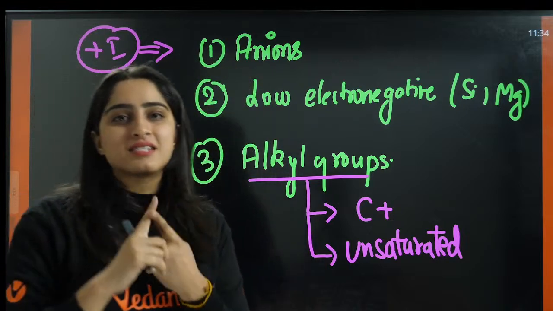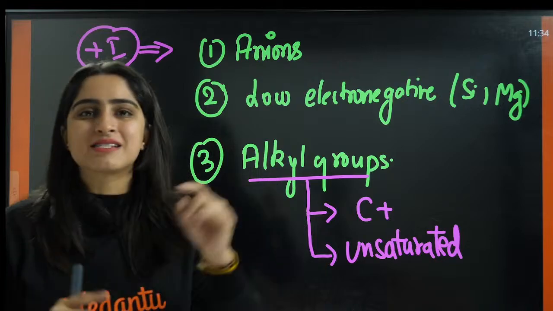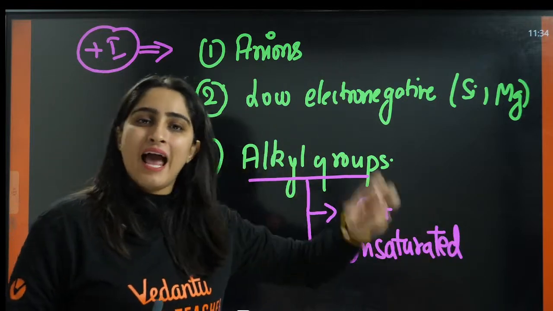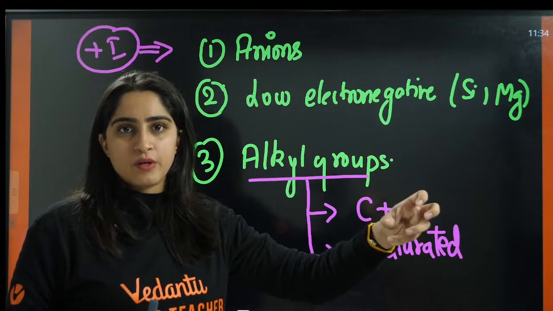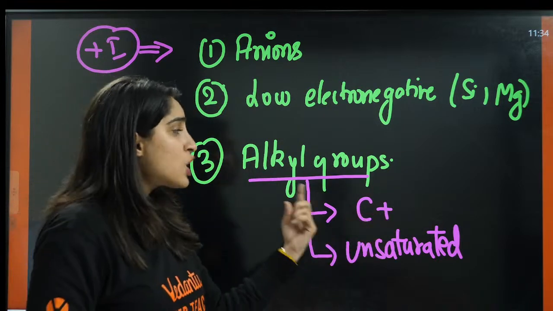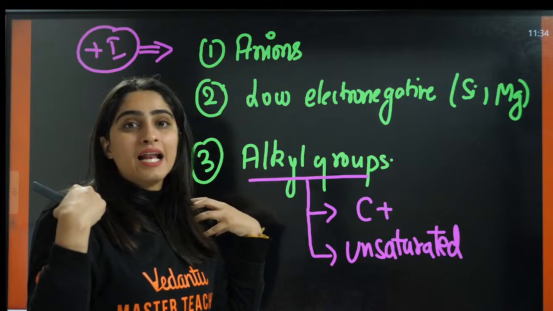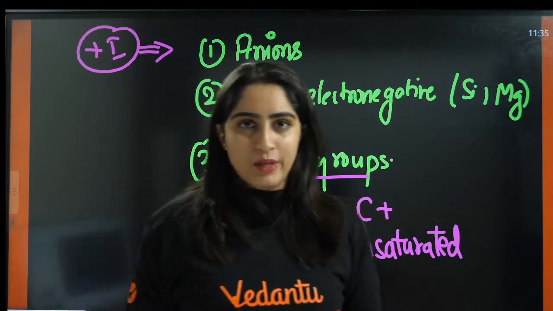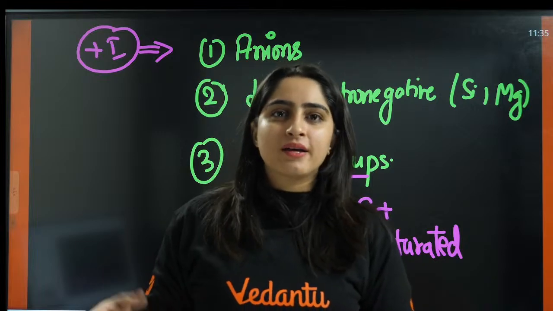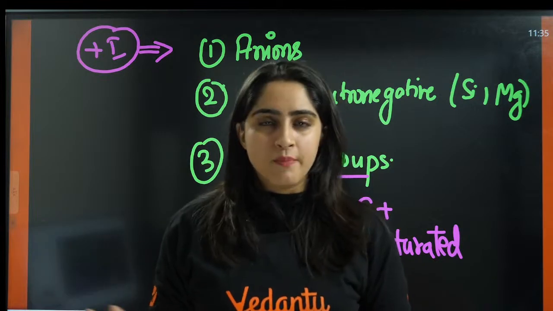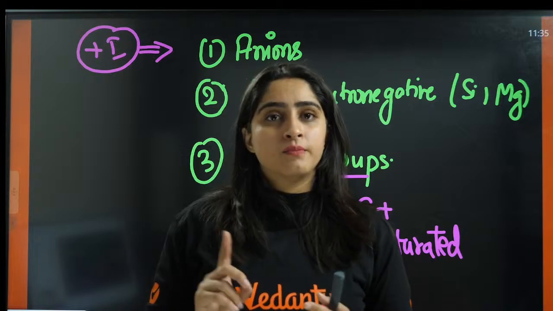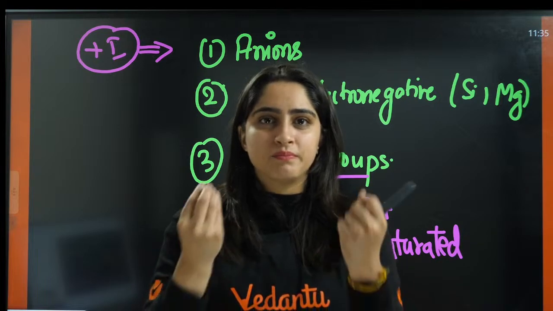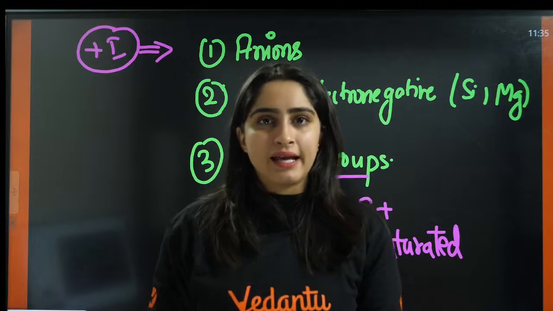First is unsaturation. Second is the adjacent carbon having positive charge. Only then this alkyl group will be able to donate, because if you have 10 rupees, but you want to buy some chocolate or something, but your friend does not have any lunch or any money, so what will you think?